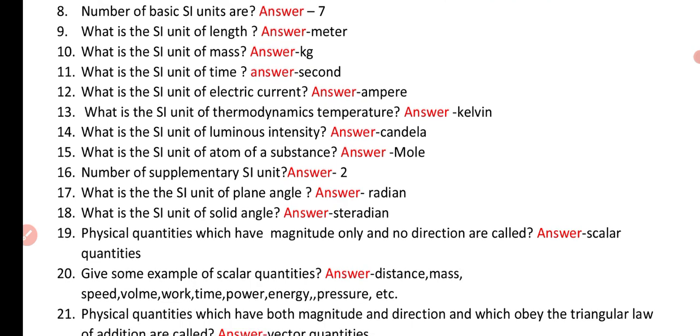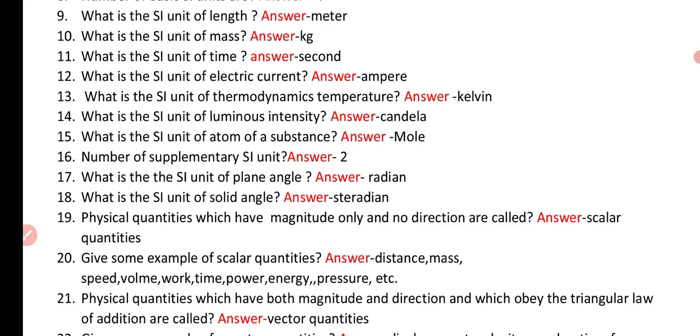Question number 19. Physical quantities which have a magnitude only and no direction are called. Answer: scalar quantities. Question number 20. Give some examples of scalar quantities. Answer: distance, mass, speed, volume, work, time, power, energy, pressure.